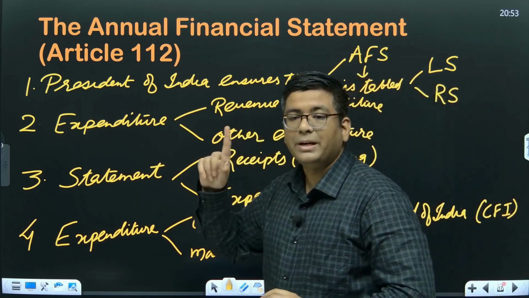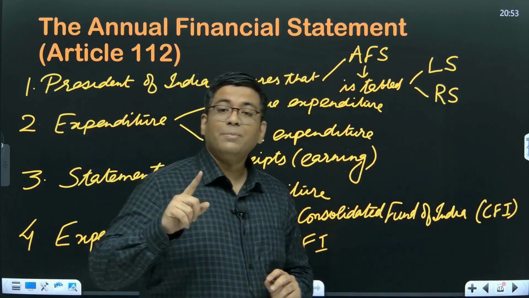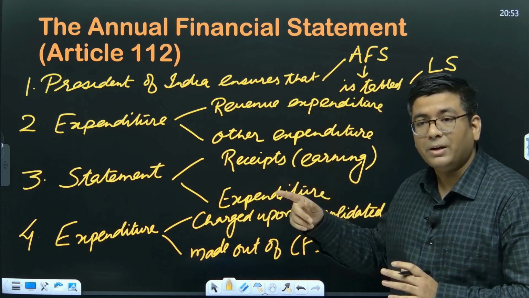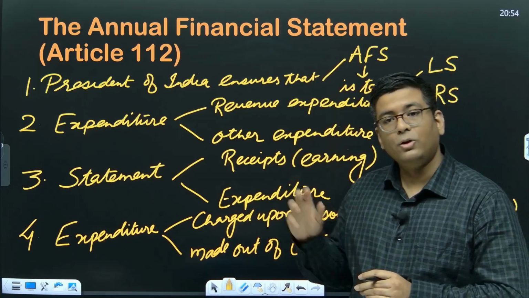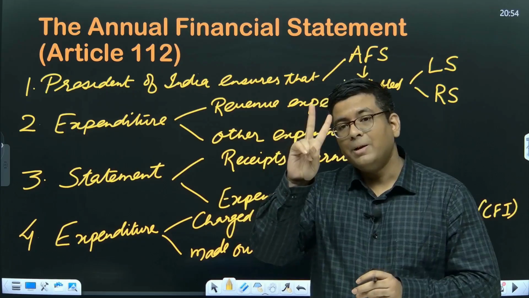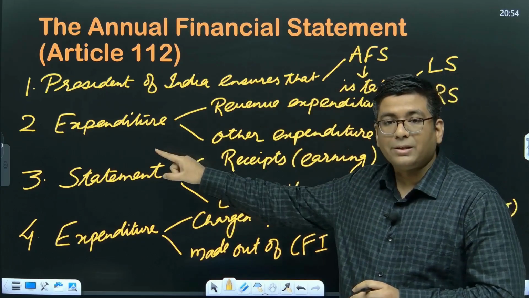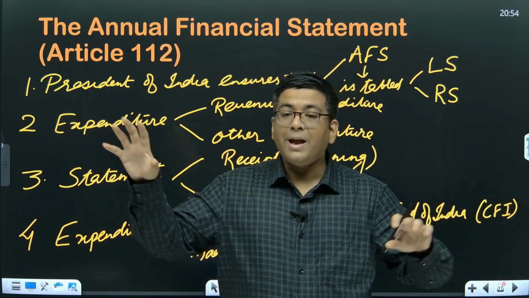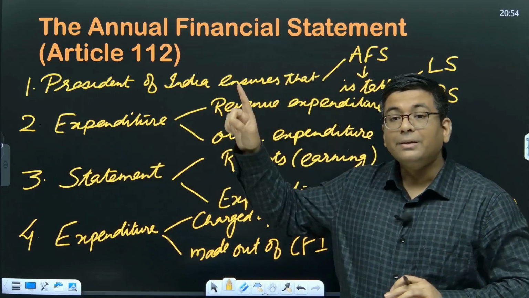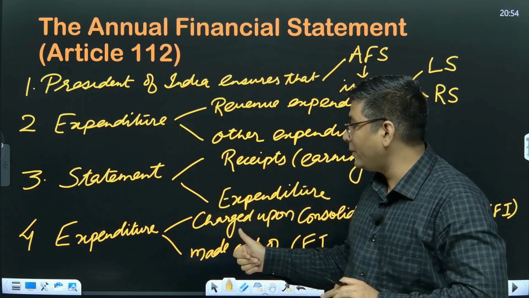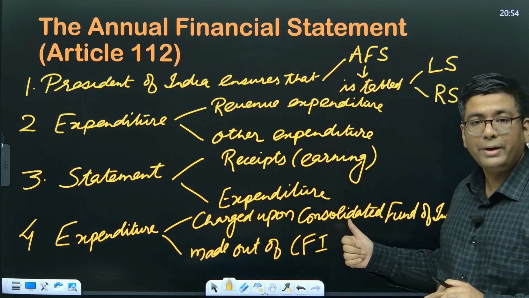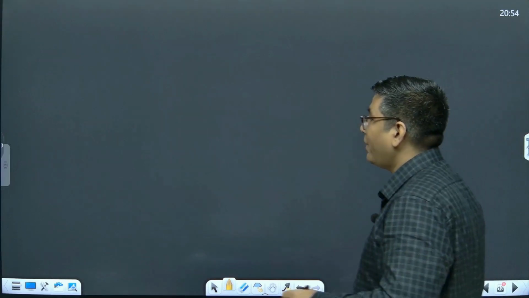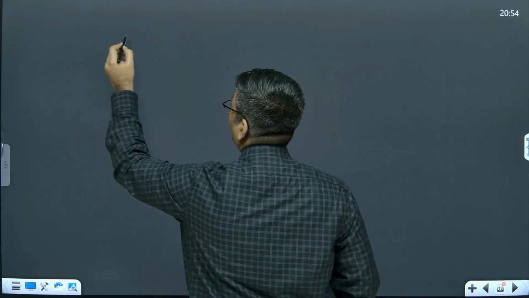So first of all, the President of India is going to ensure that the statement of the estimated receipts and expenditure is tabled in both the houses of the parliament, Lok Sabha as well as Rajya Sabha. That's the first requirement. The second requirement is that this expenditure has to separately account for the revenue expenditure, the day-to-day running, and the other expenditure. The third thing, that the expenditure also has to be categorized between the ones which are going to be charged upon the Consolidated Fund of India and the other one which will be made out of the Consolidated Fund of India.